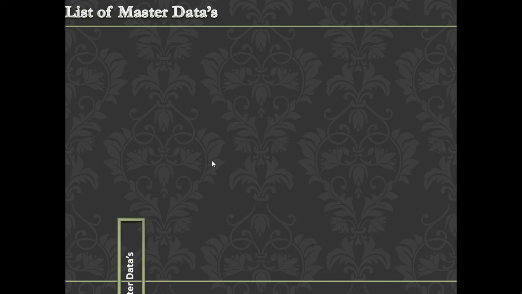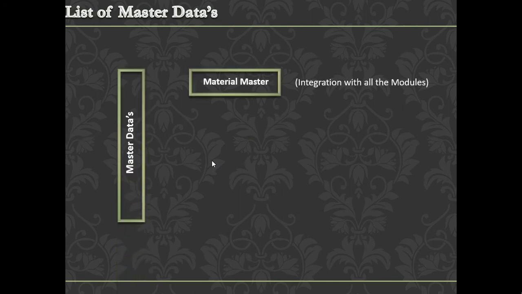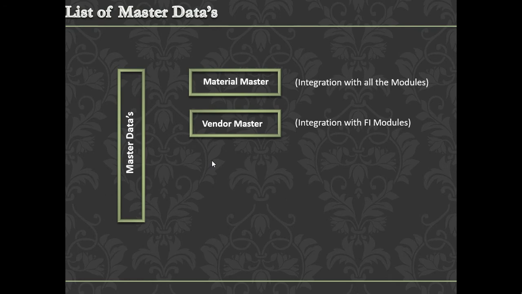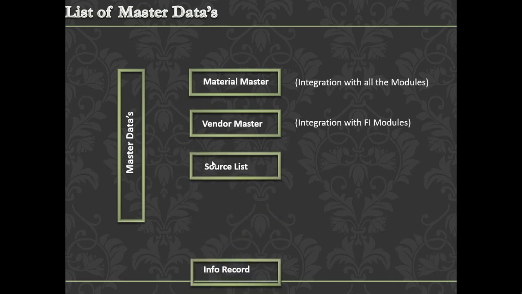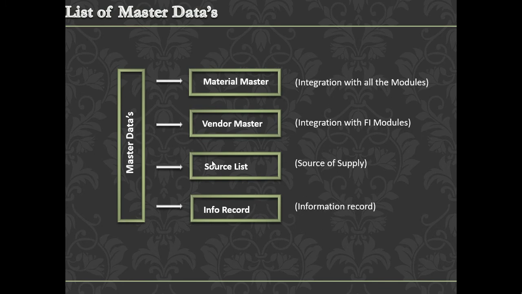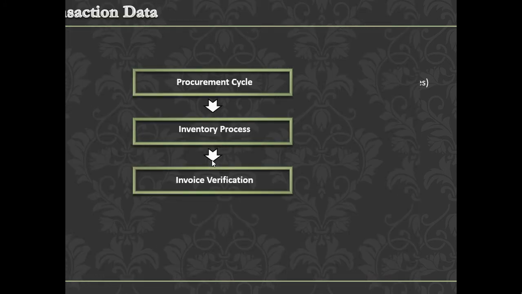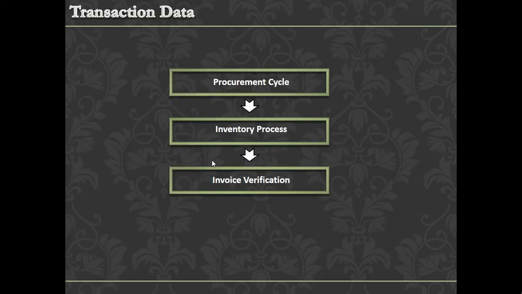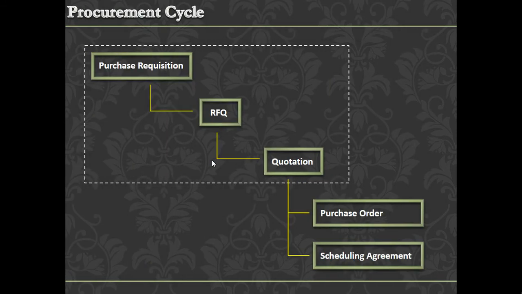Moving to the list of master data. For MM, we have four types of masters: material master, vendor master, source list, and info record. In the upcoming slides, we will go into detail about material data, vendor data, source list, and info records. Moving to transaction data: procurement cycle, inventory management, and invoice verification. These are the transaction data we use in the MM module.